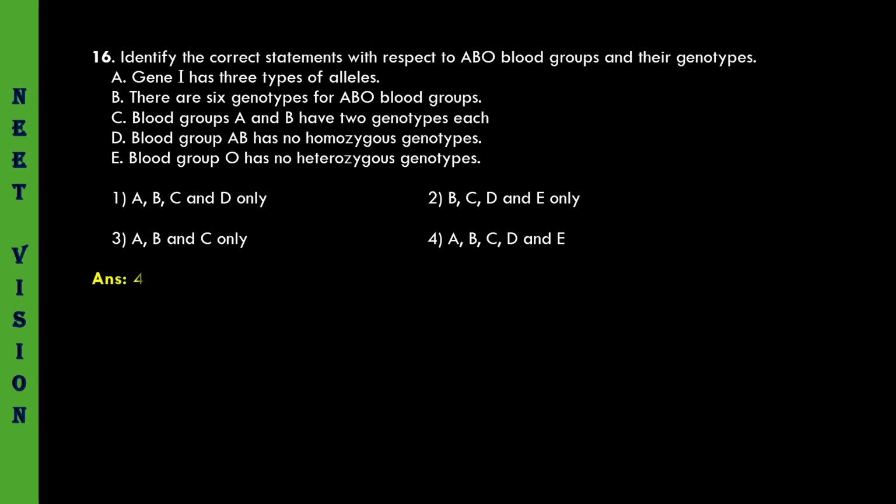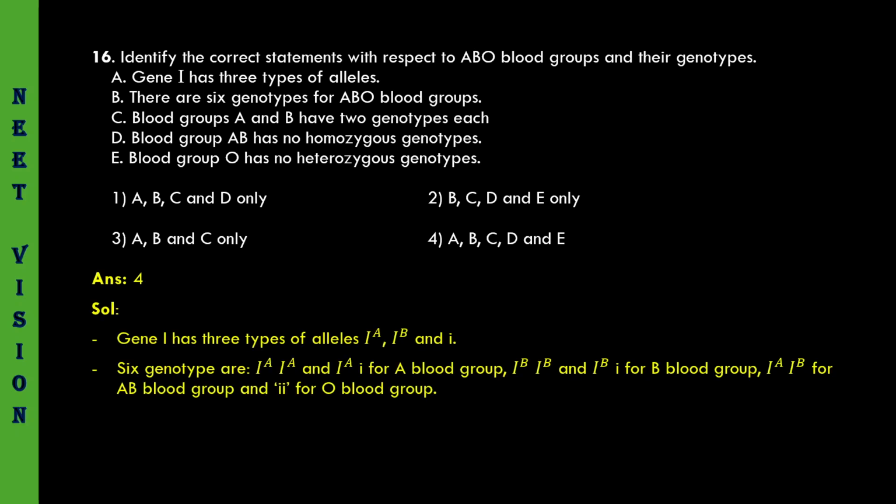Let us see the answer. Fourth one. Gene I has three types of alleles IA, IB, and i. Six genotypes are IAIA and IAi for A blood group, IBIB and IBi for B blood group, IAIB for AB blood group, and small ii or I naught for O blood group. Coming to the next question.